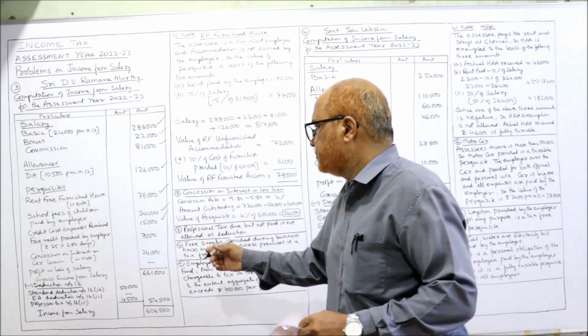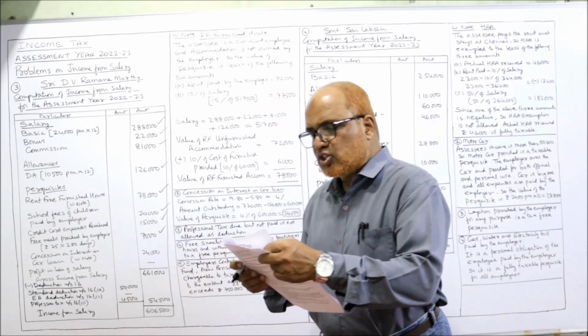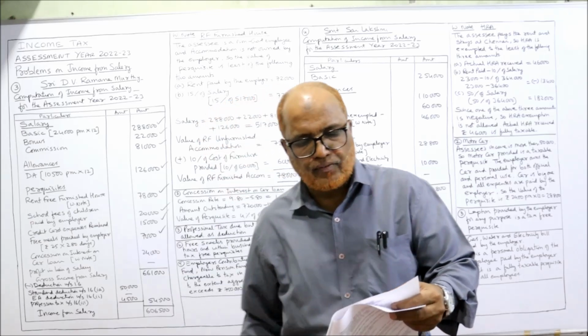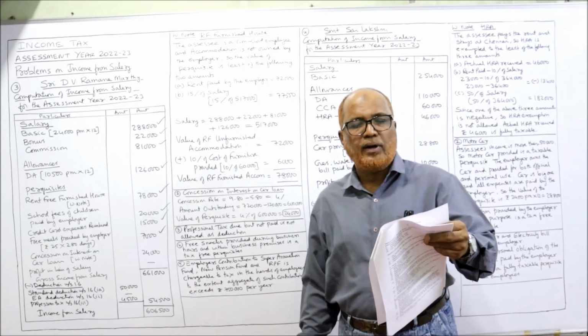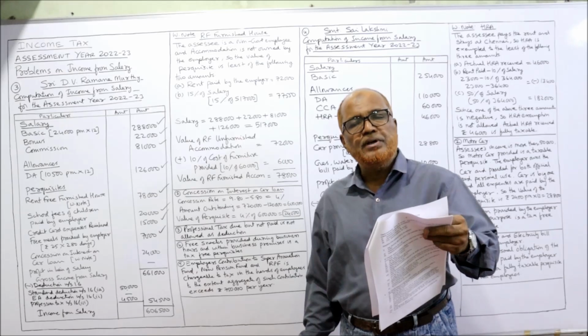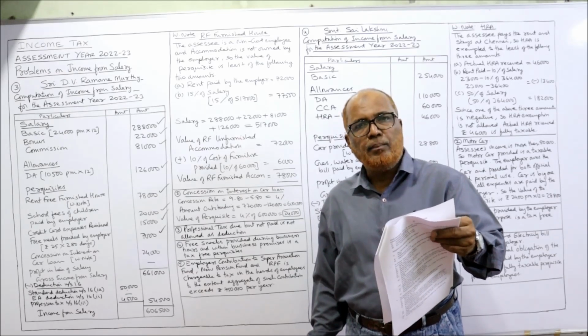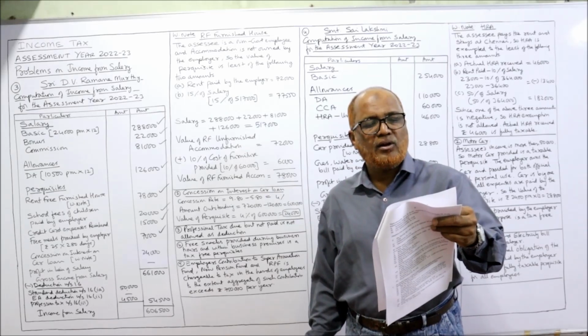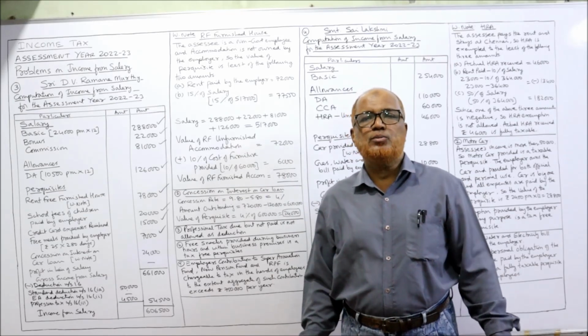Next point is 2 years back he took a car loan from the company at 5.80 interest, 7,20,000, and repaid 1,20,000 in principal amount. SBI rate of interest is 9.8%.